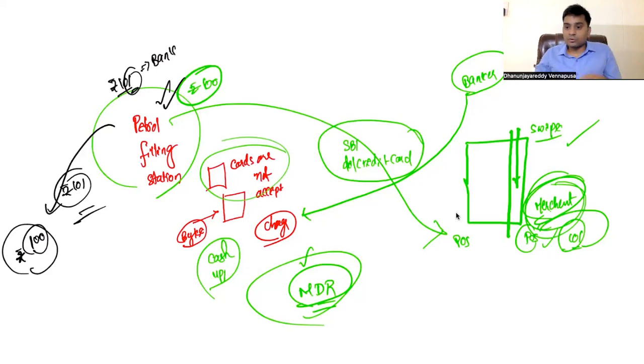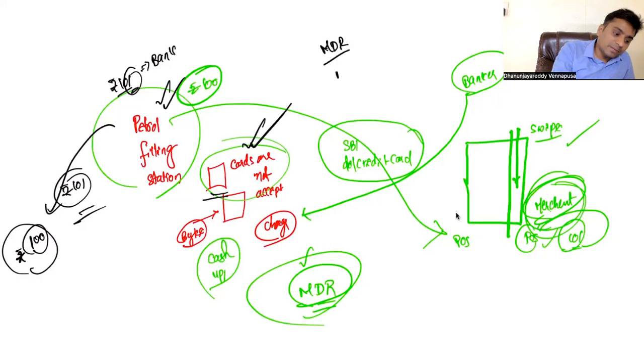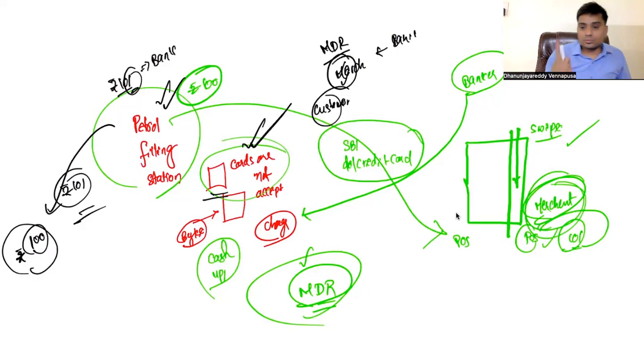No, he has to sit before you, stop all the vehicles and then explain, sir, this is the way, this is the procedure. So he doesn't have that much time. Neither is the fellow who is filling this petrol preparing for UPSC. So what they will do, they will not entertain all these things. Hence they simply say, our cards are not accepted. So MDR means the charge that is kept on the merchant by the bank, and this merchant cannot pass that amount to the customer. As a result, they don't accept the cards. This is what MDR is.